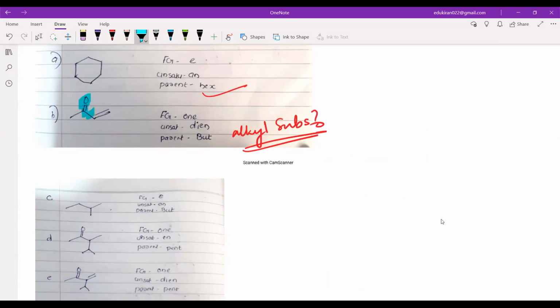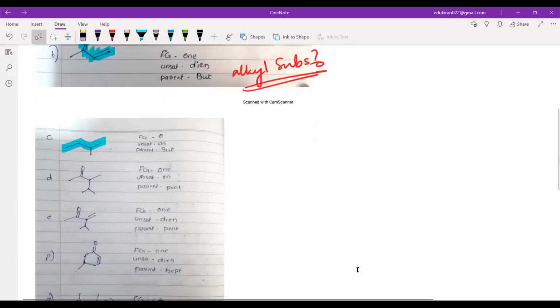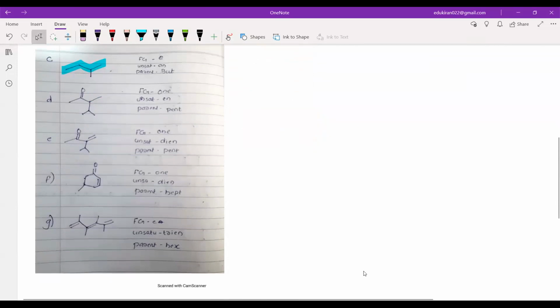Also, please use a marker, okay? So this is your parent. I hope but. You have written but. So I'm hoping that you have chosen this one. And here also you are just choosing the but. So this must be. Okay, now here you are choosing pent. So, okay, wait a second.